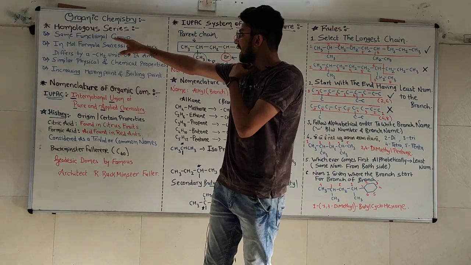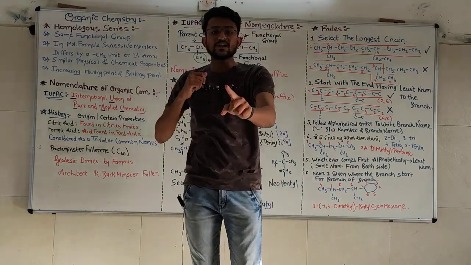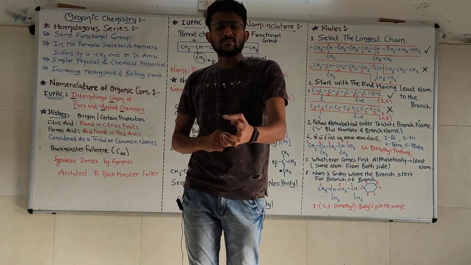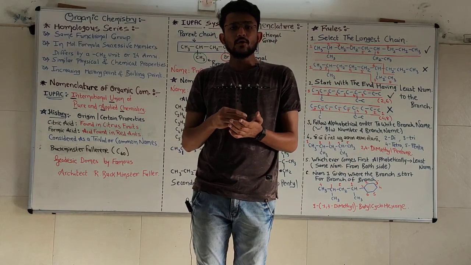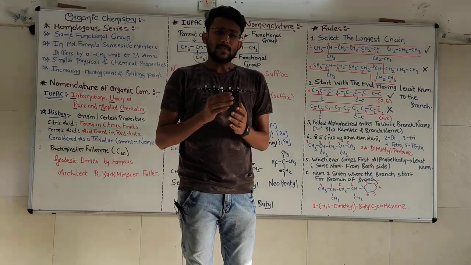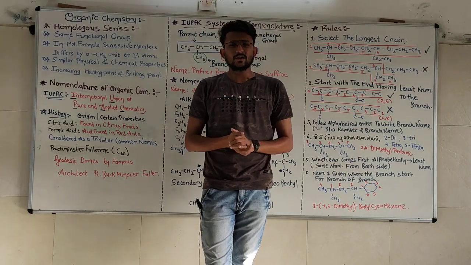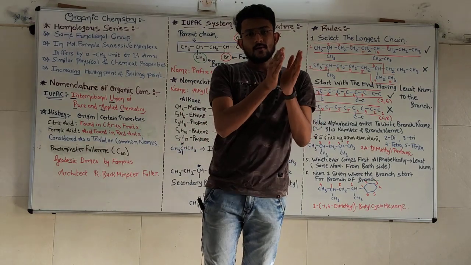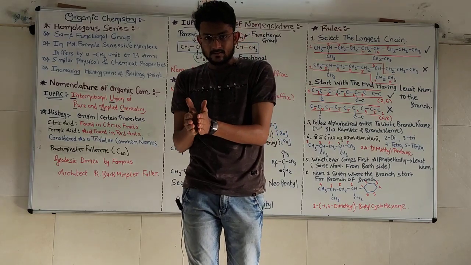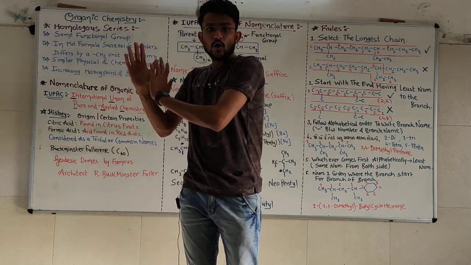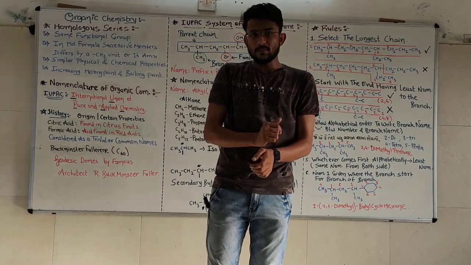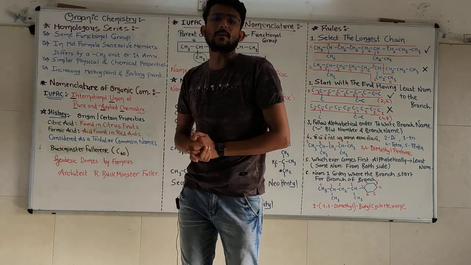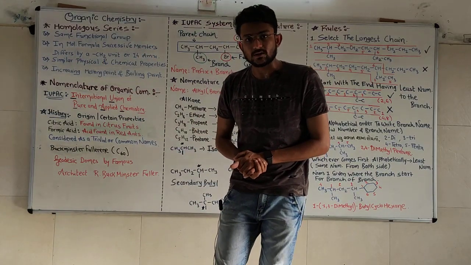Now the second word is homologous series. What is a homologous series? It is like a mathematical term that we know, arithmetic progression. We came to know that term in 10th maths. What is arithmetic progression? Between two successive members there will be the same difference. For example, 5, then 9, then 13, then 17. Between 5 and 9 there is a difference of 4. Between 9 and 13 there is a difference of 4. So the same difference is carried through the successive members. That is known as arithmetic progression.